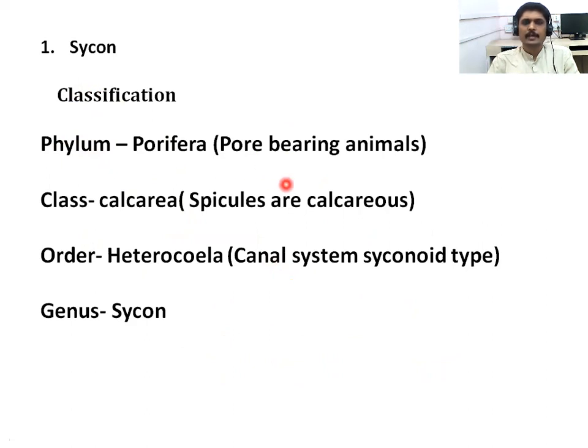Because they are pore-bearing animals. It means their body shows small pores. The second class is class Calcarea. It means the spicules are calcareous.